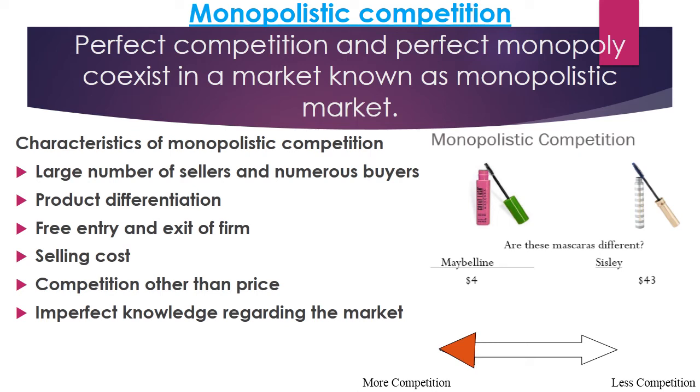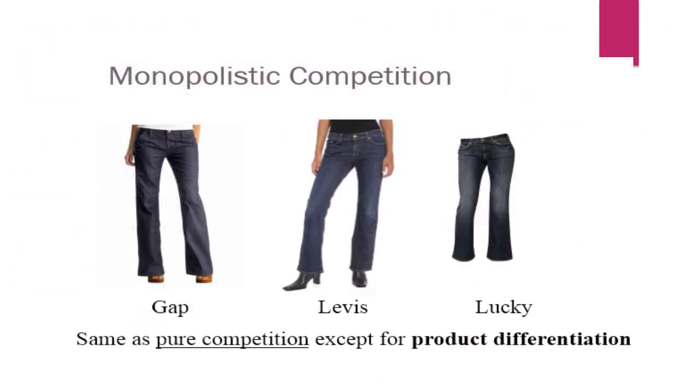Now take an example in monopolistic competition. We can take two brands of mascara, Maybelline and Sisley. The price of Maybelline is $4 and it is $43. Why? On the basis of product differentiation, a minor difference is there, and so the price difference. Now the three different companies' jeans is given, same as pure competition except for the product differentiation. They try to prove that their product is different from other companies, right? So that is monopolistic competition.